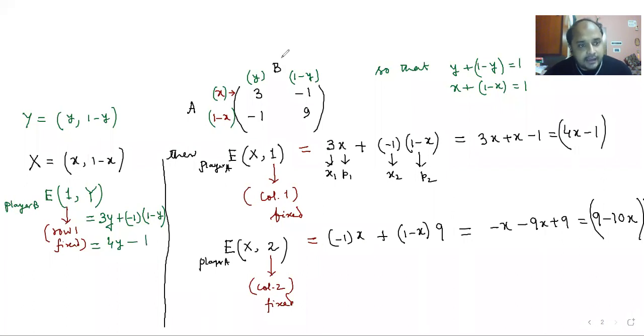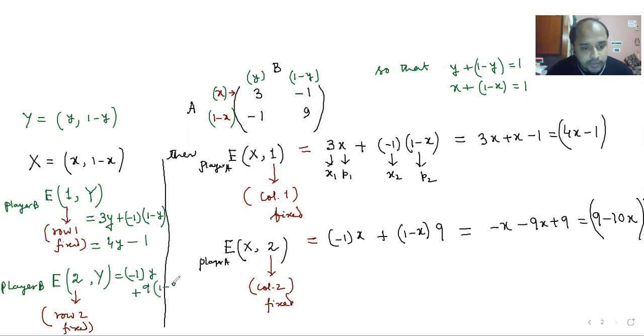And for player B, the expectation of y when row 2 is fixed becomes minus 1 into y plus 9 into 1 minus y, and that becomes minus y minus 9y, that is minus 10y, so 9 minus 10y.